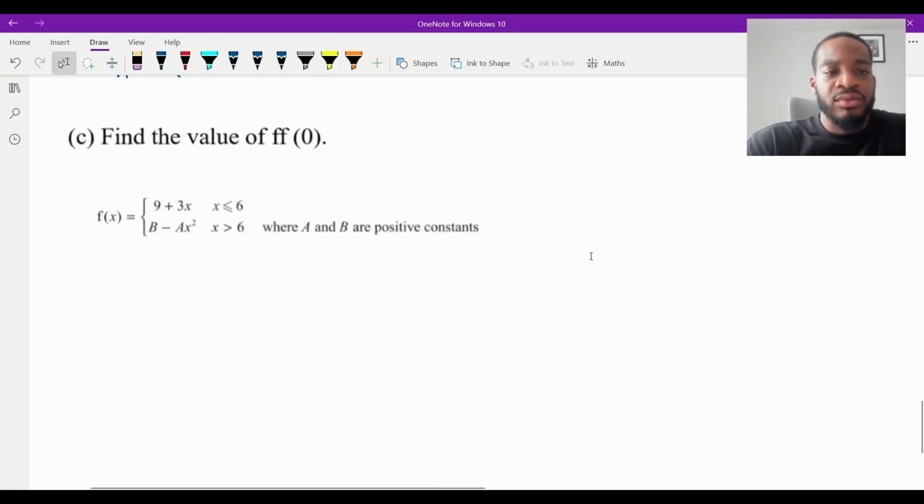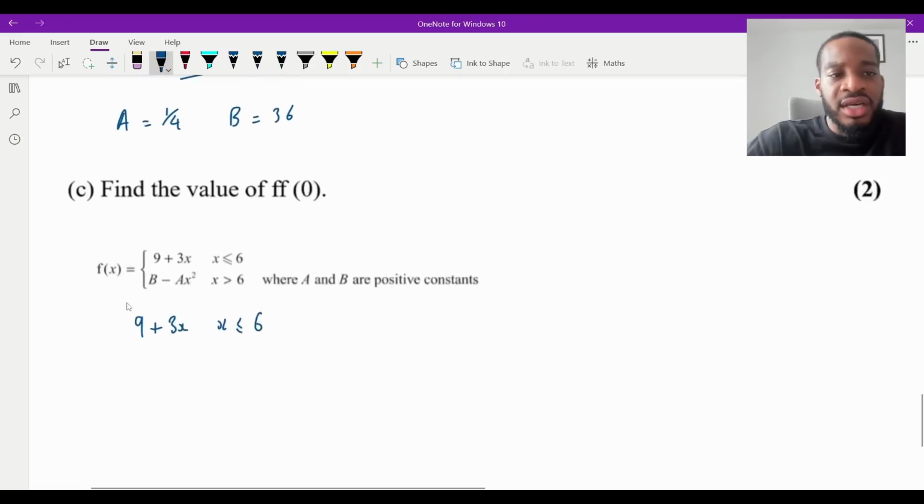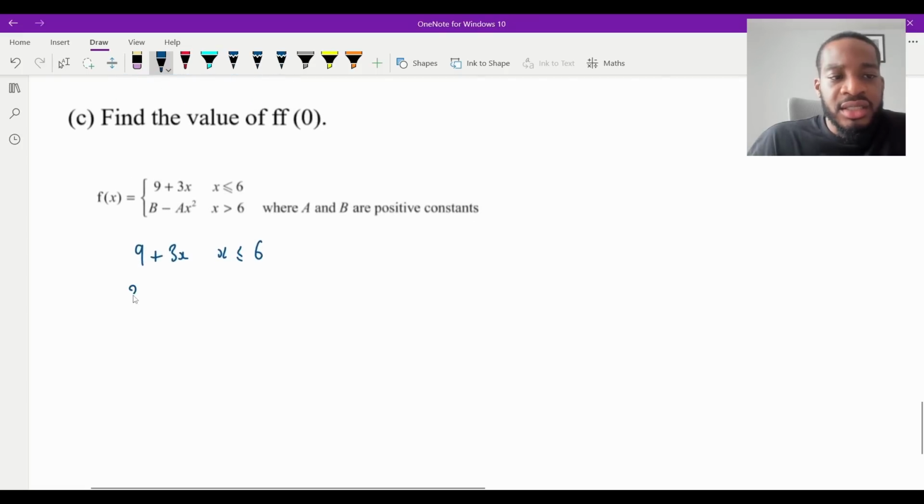What else are we gonna do? Okay, so we know that this is now gonna be 9 plus 3x at the top, for x less than or equal to 6, sorry. And B was 36, wasn't it? Yeah. B was 36 and A is a quarter. So we get that there and then like that, and that's for x greater than 6. And this is a function. This is f of x, isn't it?